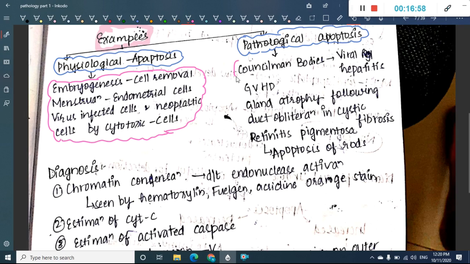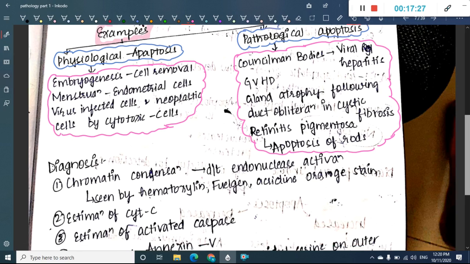In pathological apoptosis, Councilman bodies are important in viral hepatitis. We have graft versus host disease. Then gland atrophy showing duct obliteration in cystic fibrosis. Then we have retinitis pigmentosa, which causes apoptosis of rods. So these are pathological apoptosis.